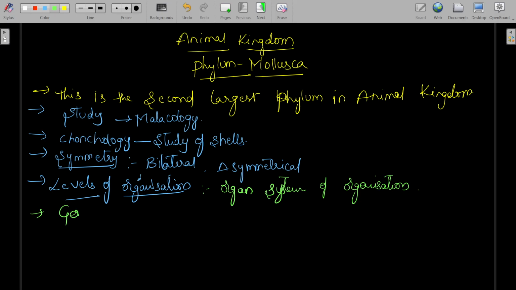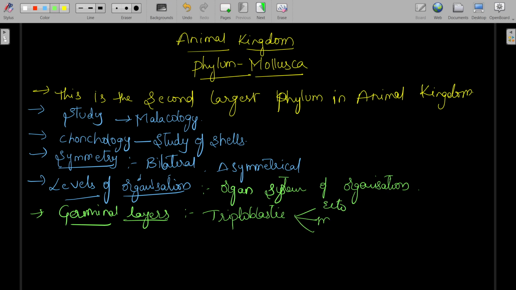What about germinal layers? These animals are triploblastic. They have 3 germinal layers or germ layers, and they are ectoderm, mesoderm, and endoderm.